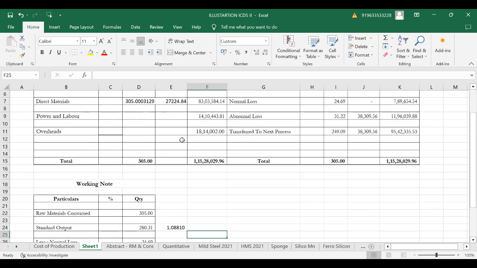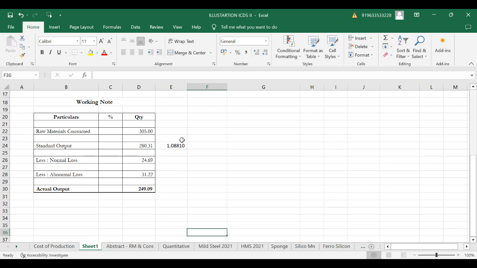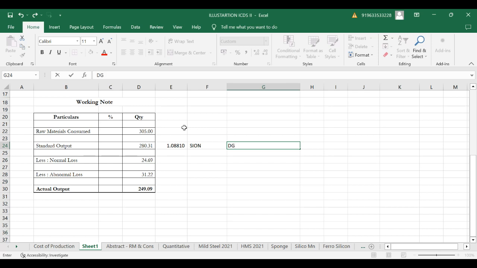Then this critical table speaks about the total quantity. Say here it is 305 being the total quantity of raw material consumed. Out of which, yes, this 305, we have standard input output norms, SION, standard input output norms issued by the Director General of Foreign Trade, DGFT. So DGFT issues standard input output norms. For almost all sorts of manufactured products, the DGFT has issued those SION norms.